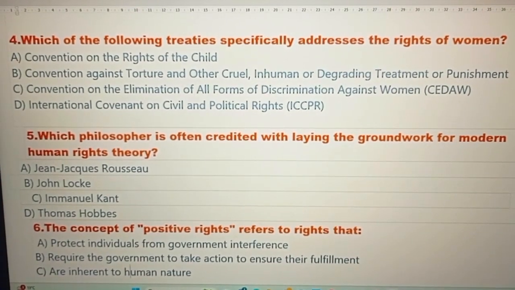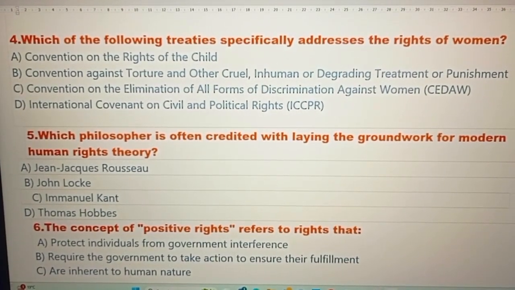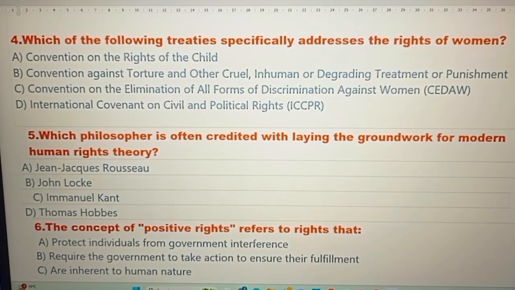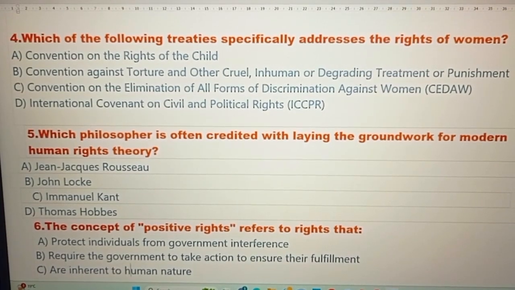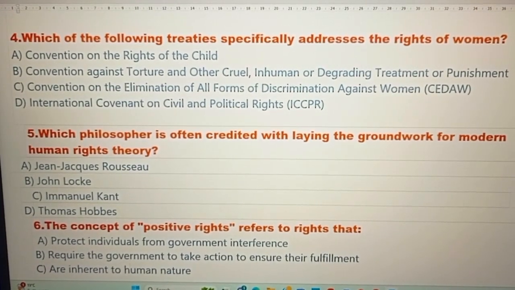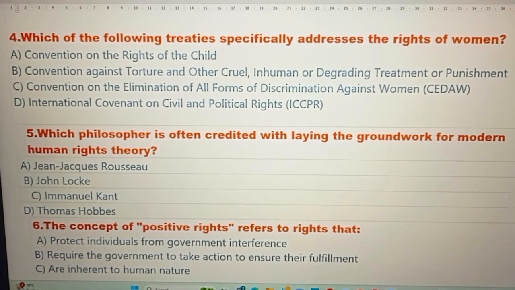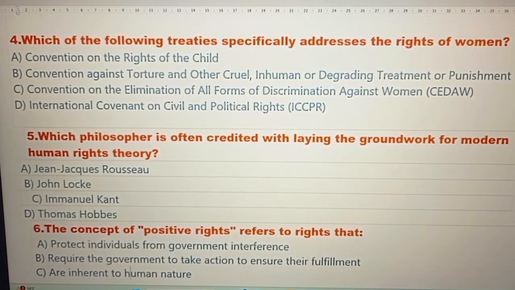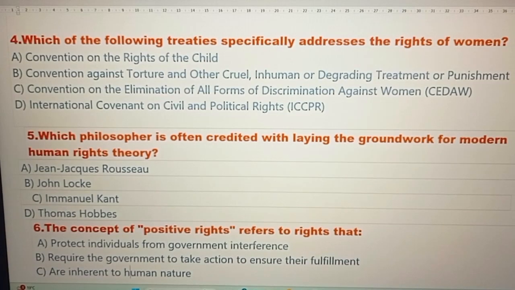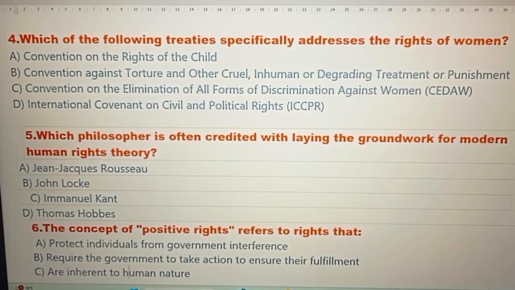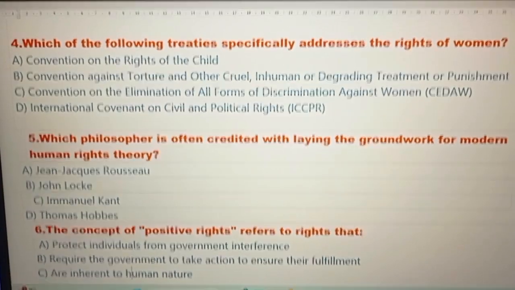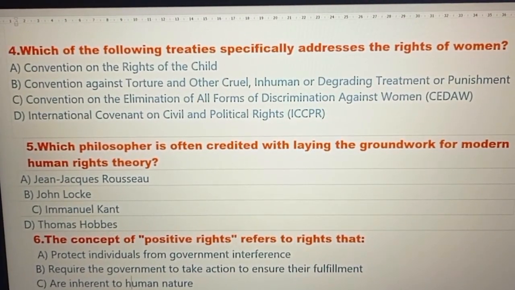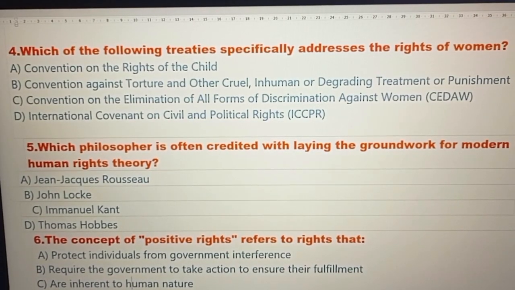Question number 4. Which of the following treaties specifically addresses the rights of women? Option A, Convention on the Rights of the Child. Option B, Convention Against Torture and Other Cruel, Inhuman or Degrading Treatment or Punishment. Option C, Convention on the Elimination of All Forms of Discrimination Against Women. Option D, International Covenant on Civil and Political Rights. And the right option is option number C, Convention on the Elimination of All Forms of Discrimination Against Women.